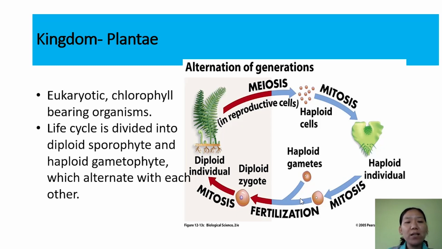Now the life cycle in the kingdom Plantae is divided into haploid gametophyte and diploid sporophyte. What do you mean by haploid? What do you mean by diploid? This is with regard to the number of chromosomes. If there is one set of chromosomes, then we call it haploid.